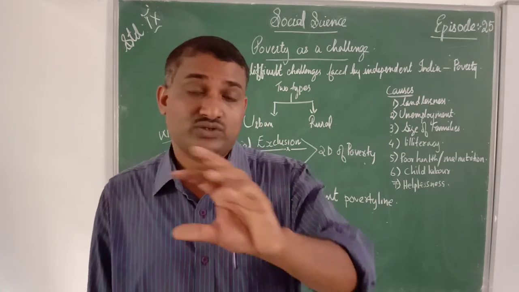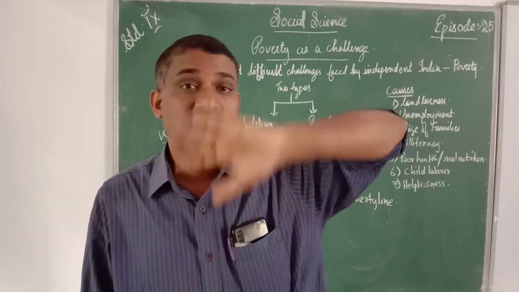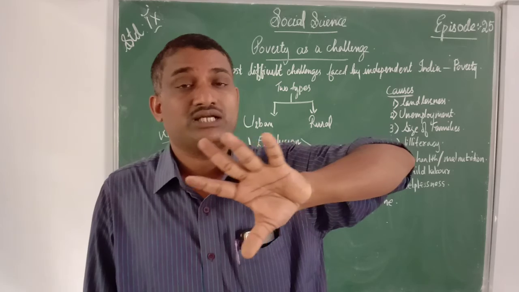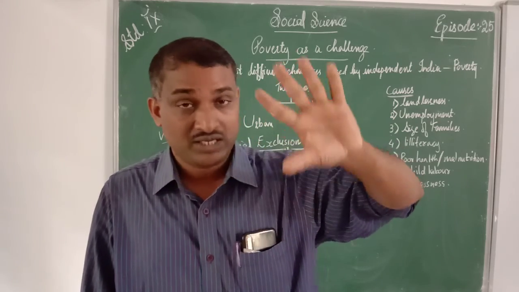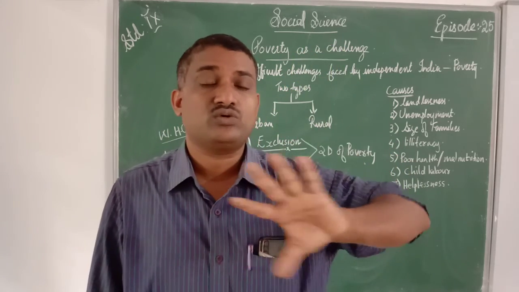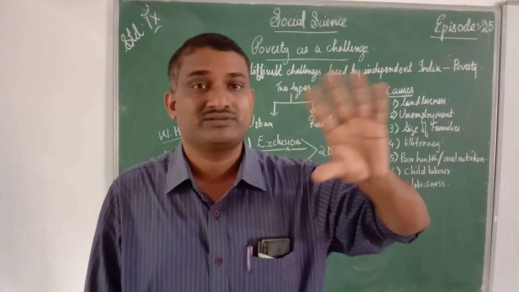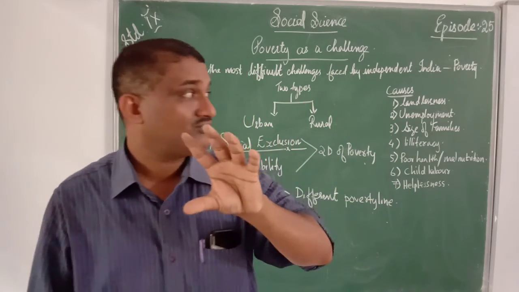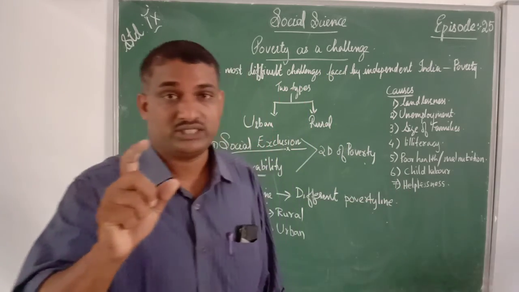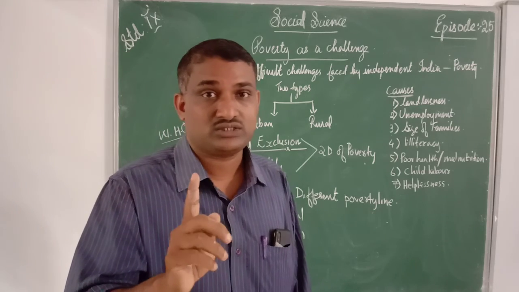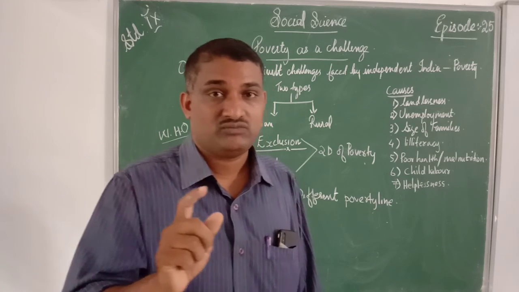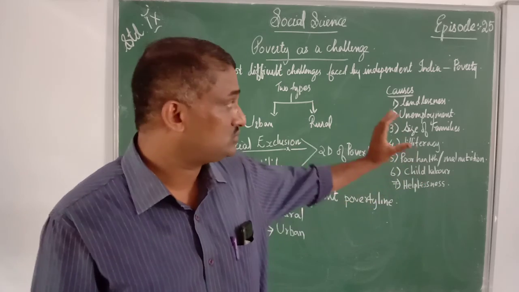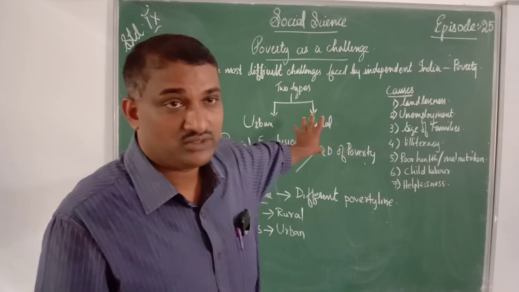If you consider the countries, which country has more poverty? You know that African countries, like Congo, are more prone to poverty. They are the most in the world. If you consider African people, they are more prone to poverty. I hope you understood what poverty is and what the causes of poverty are. Thank you, children. Thank you very much.